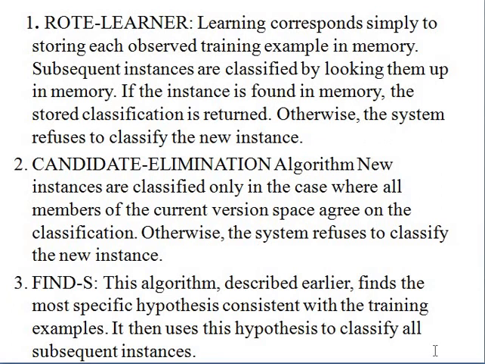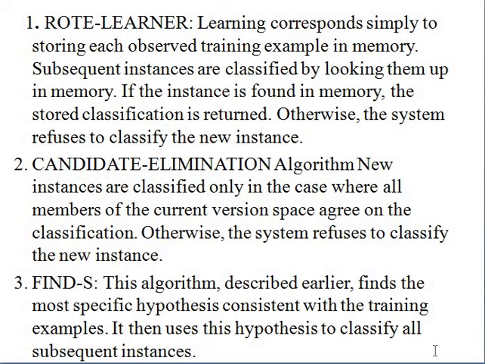In that, we already know the candidate elimination algorithm and Find-S. And what is a rote learner? Here learning corresponds simply to storing each observed training example in memory. Subsequent instances are classified by looking them up in memory. If the instance is found in memory, the stored classification is returned. If the instance is not found, the system refuses to classify it.